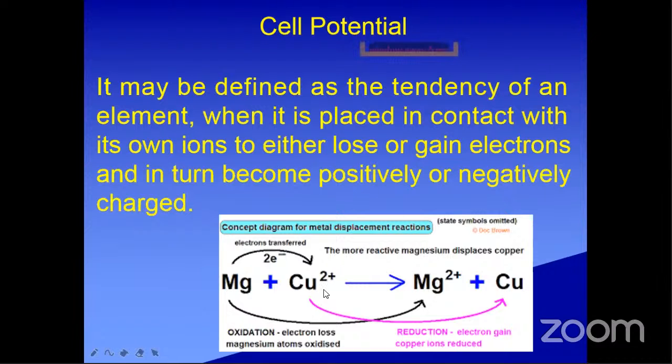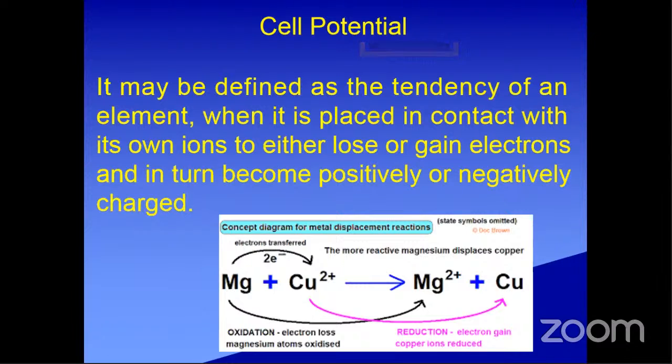If I take copper sulfate and copper, copper gains 2 electrons and undergoes reduction. That's why the developed potential is called reduction potential. Copper 2 plus plus 2 electrons gives copper, converting from plus 2 to 0, which is a reduction process.